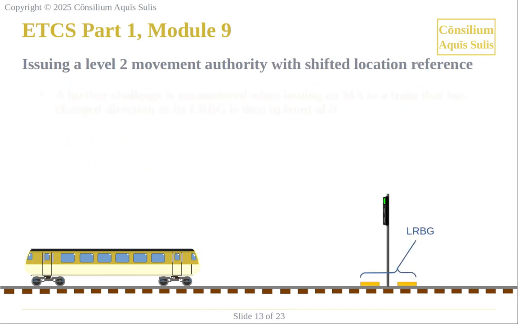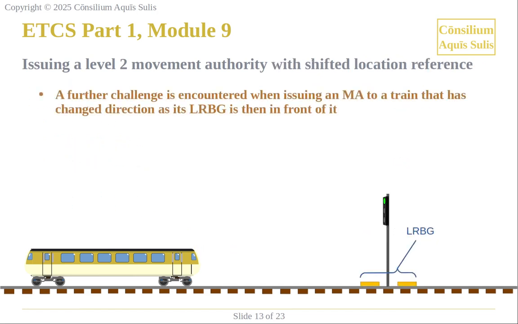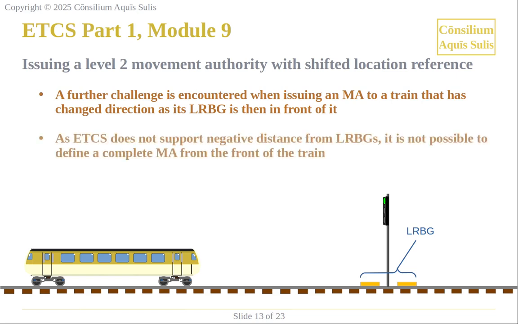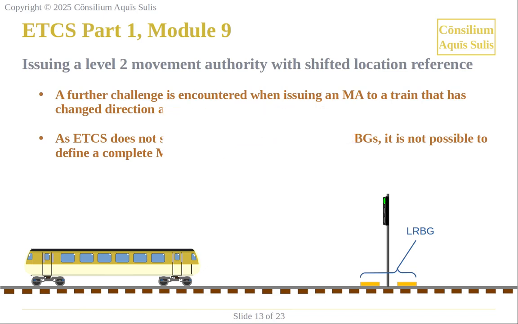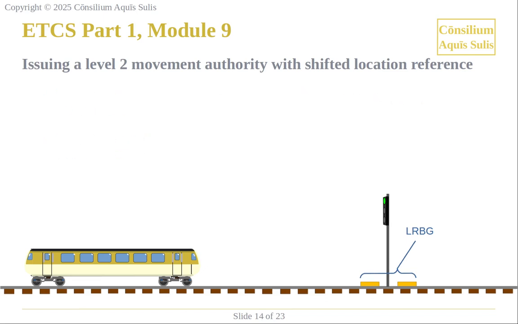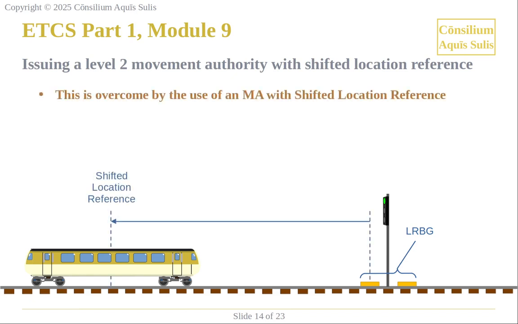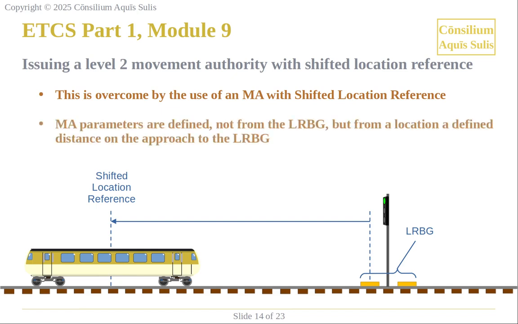A further challenge is encountered when issuing an MA to a train that has changed direction, as its LRBG is then in front of it. As ETCS does not support negative distance from LRBGs, it is not possible to define a complete MA from the front of the train. This is overcome by the use of an MA with shifted location reference. MA parameters are defined not from the LRBG, but from a location, a defined distance on the approach to the LRBG.